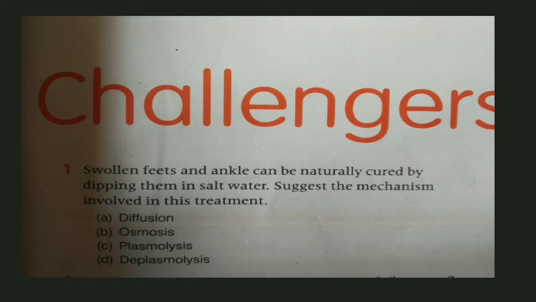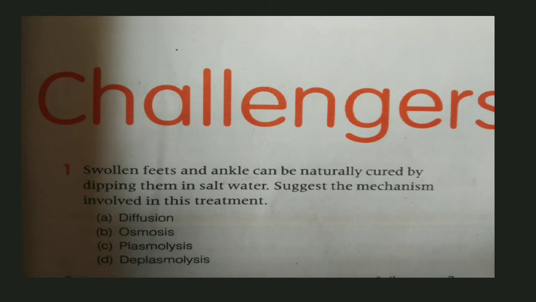Here four processes are given to you in the options. First is diffusion, second is osmosis, third is plasmolysis, and fourth is deplasmolysis. From these four, you have to choose the correct one, that is, which mechanism actually occurs to cure the swollen feet and ankle when dipping them in salt water. I give you the correct answer of this question, that is osmosis. I'll give you the reason in detail afterwards.